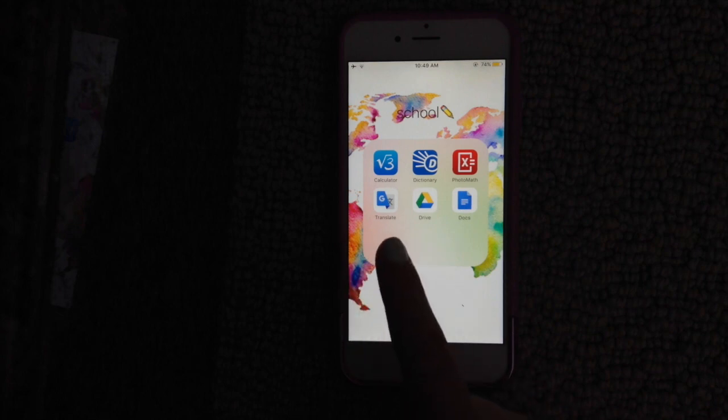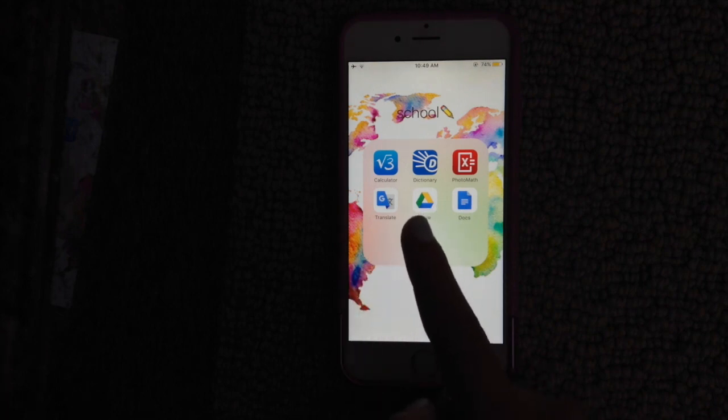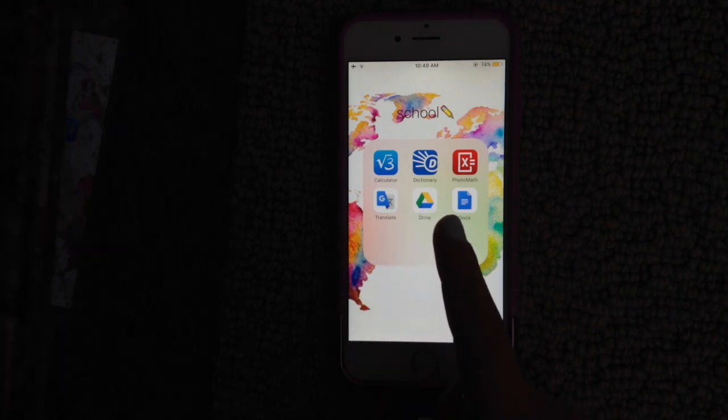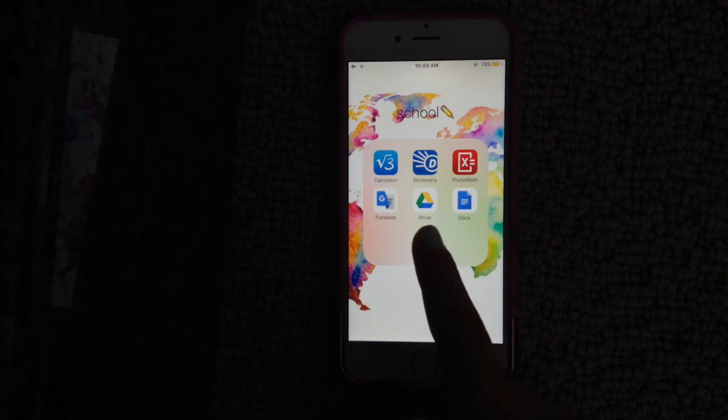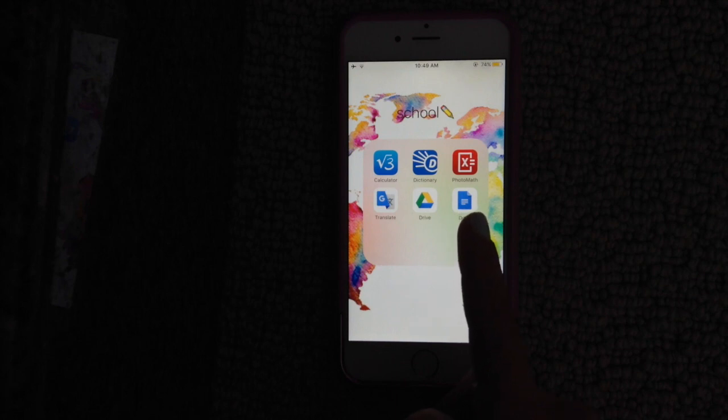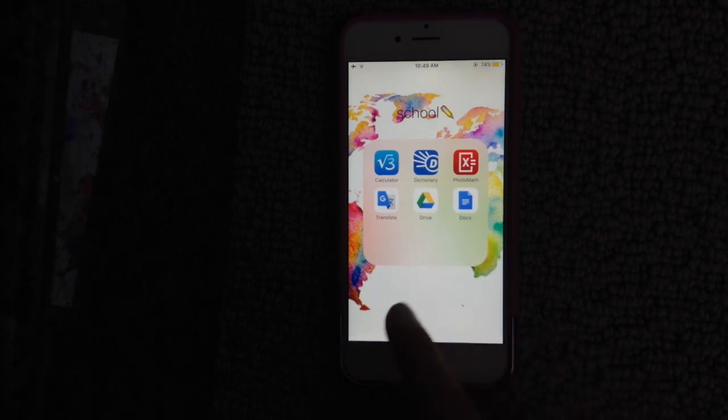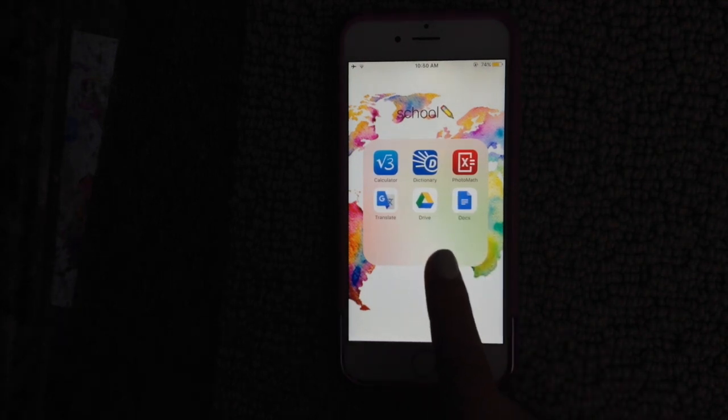Then I have Google Translate. I have Google Drive, which is where you can access your documents and you need an account for it and stuff. We actually use it a lot at school for group projects. It's really helpful. And then I have Docs just so I can edit them. I don't think I'm making sense, but it's really helpful. If you're a student in high school, you probably know what it is.